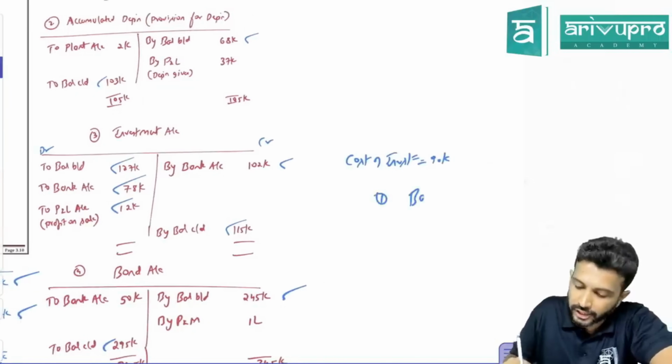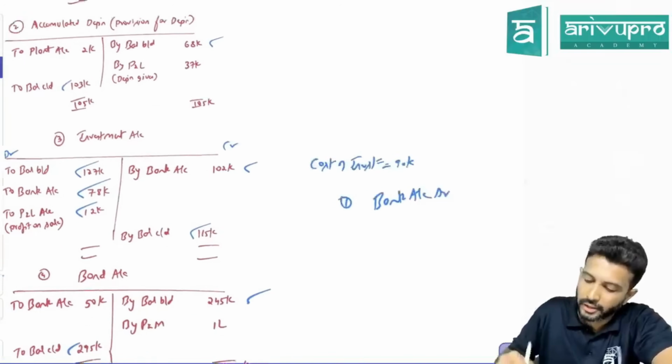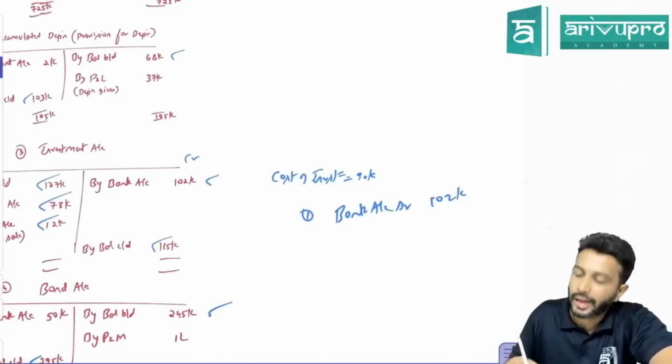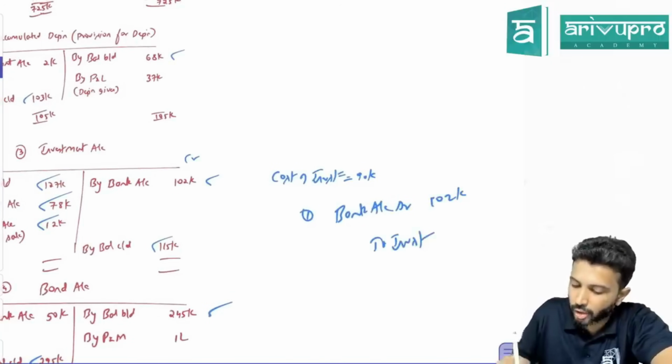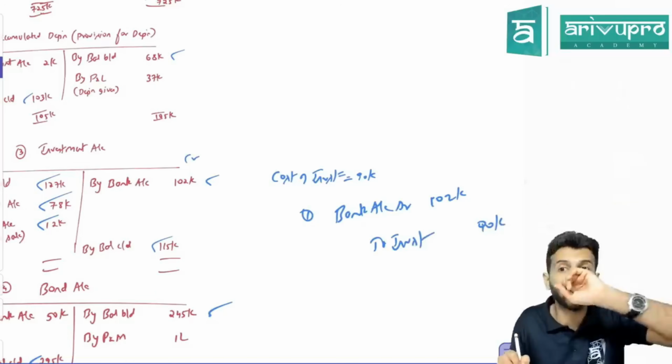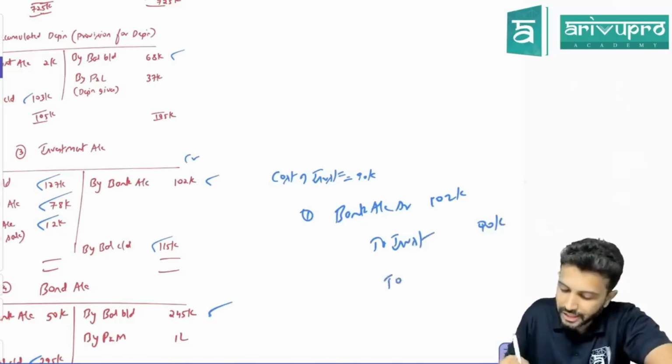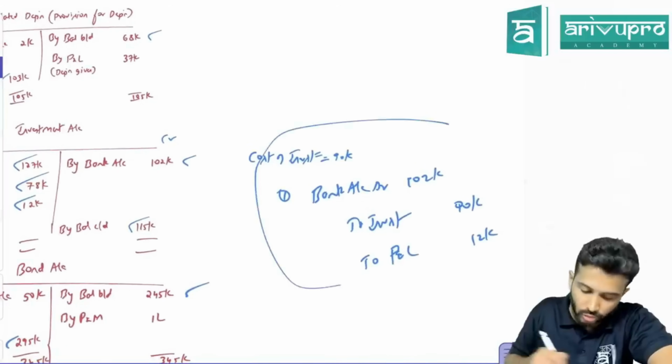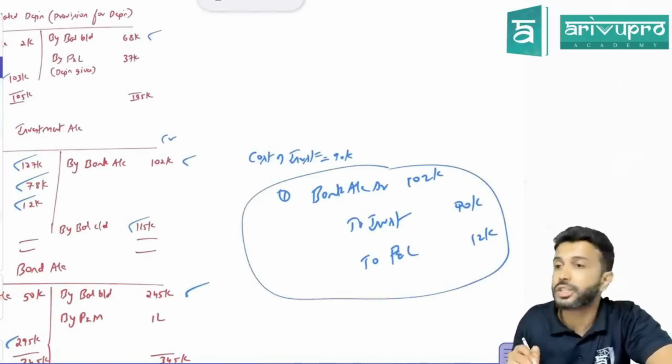So ideally, the journal entry should have been bank account debit. How much did you sell it for? 1,02,000 to investment account. Investment is shown at cost value, so you should reduce it by cost. And the balance figure is profit, which should have been transferred to P&L account. This is ideally the way you need to pass your journal entry.